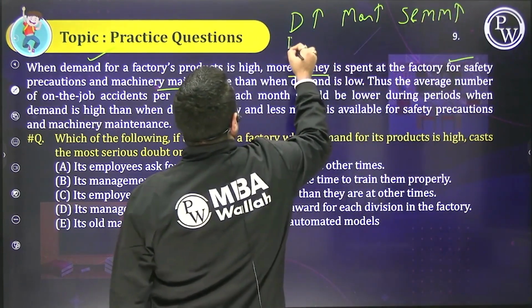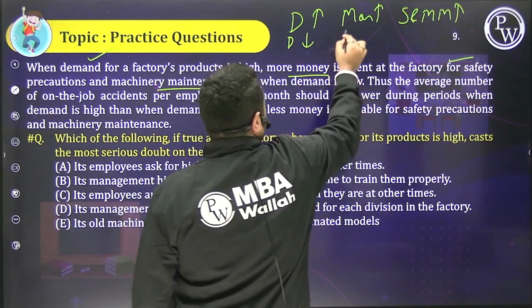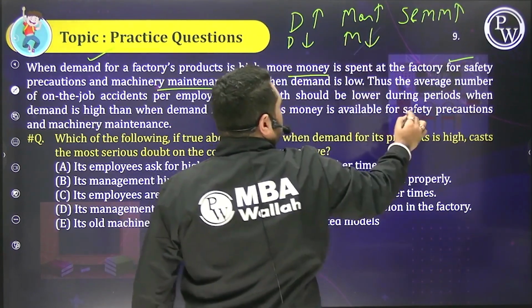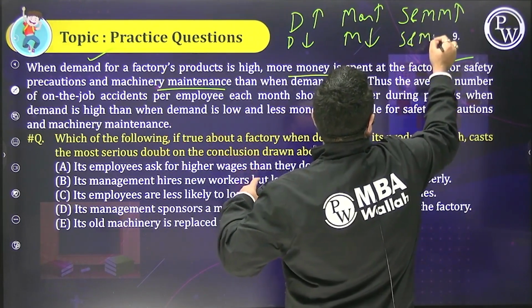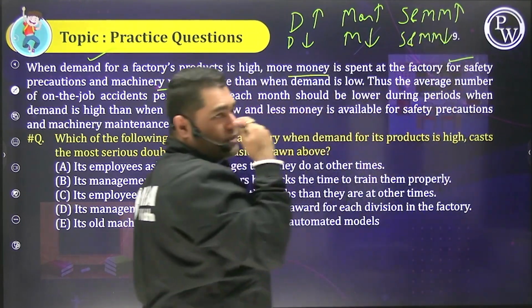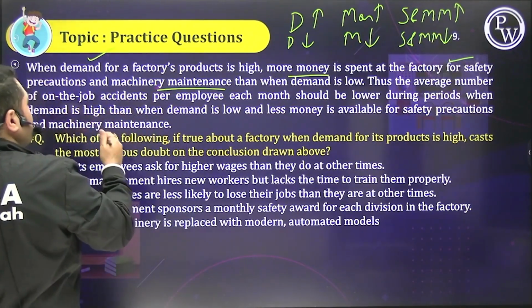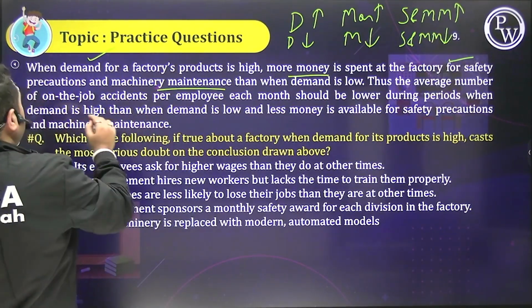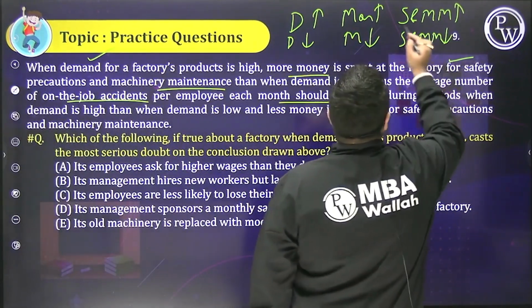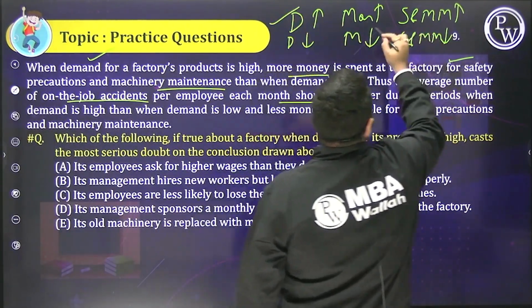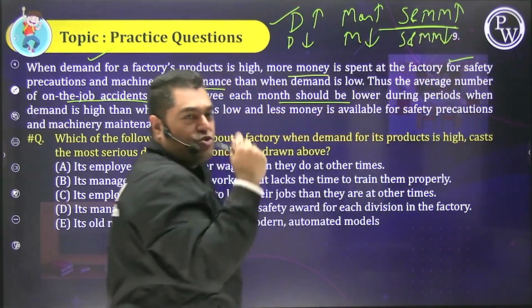When the demand is low, ठीक है, less money is spent during such periods on safety and machinery maintenance. Simple सी बात है. Now people, the average number of on-the-job accidents should be lower when demand is high, because when demand is high, money is high. ठीक है, so it should be lower.